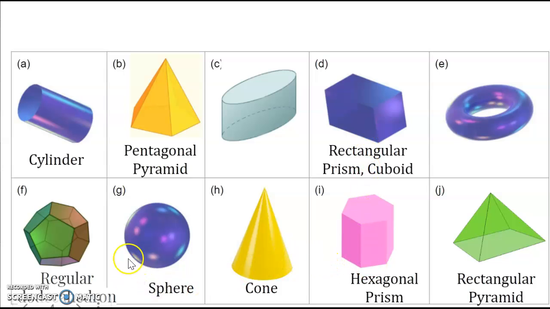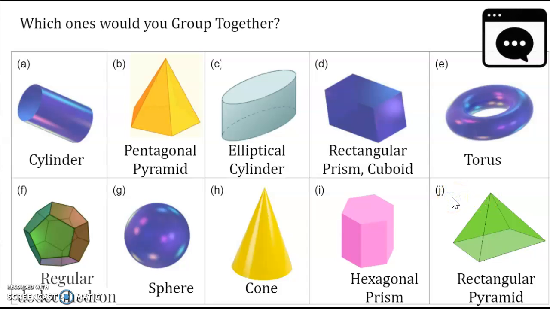What else? We know that this is a sphere, okay, like a soccer ball. This is called an elliptical cylinder, and this is called a torus. Now, which ones would you group together? Of all these figures, okay, which ones would you group together? Which ones do you think have some common features that you would choose to group together? Tell me in private chat.